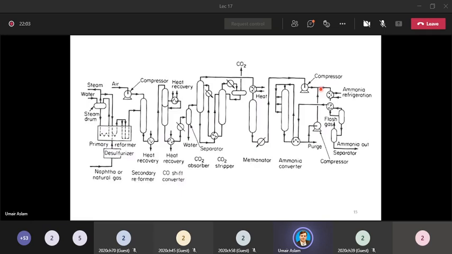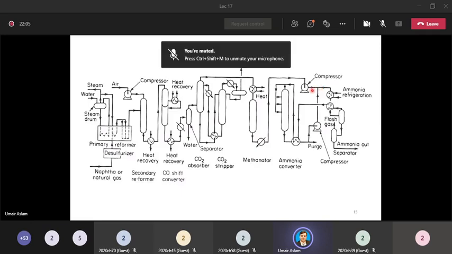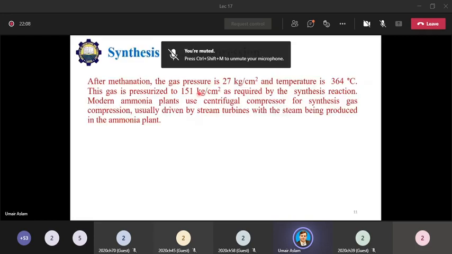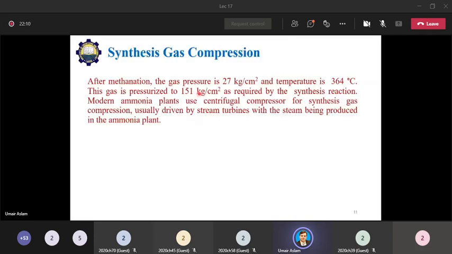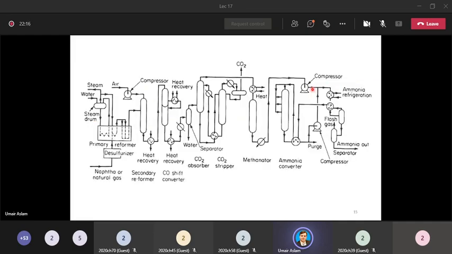Okay. So this compressor is giving a pressure of 151 kilogram per centimeter square, or 100 to 250 bar. So the pressure of this stream is 151 kilogram per centimeter square. Then this stream should have the same pressure as well, 151 kilogram per centimeter square. If both have same pressure, then they can mix. And for this purpose, we have to pass this stream through a compressor so that it can also have a pressure of 151 kilogram per centimeter square.